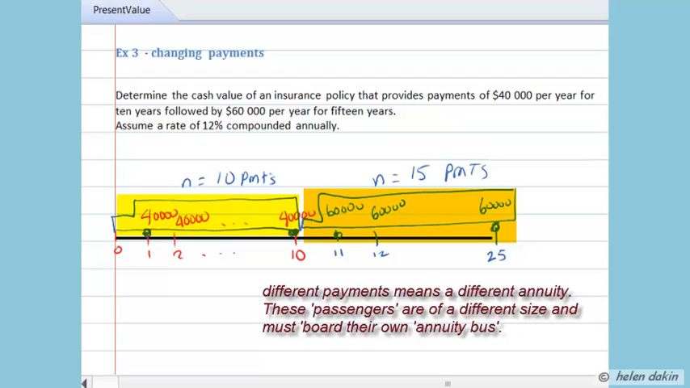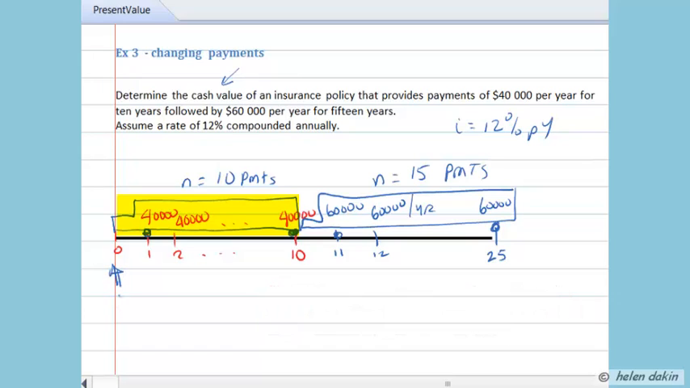Now the interest rate is 12% compounded annually, so the interest rate is per year, the payments are per year, there's no conflict here. We can certainly use the present value formulas. So the interest rate is 12% per year. We're going to use the present value formulas to put all of this together because we need to find the cash value of these insurance policy payments. The cash value means present value, so cash value and present value mean the same thing.